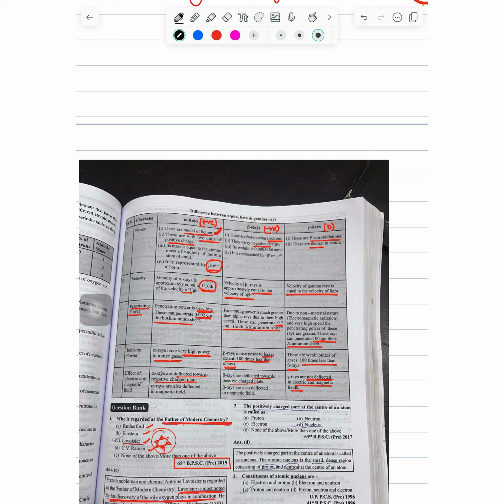Alpha rays are positively charged helium nuclei. Velocity of alpha rays 1/10 of velocity of light. Beta and gamma rays equal to light. Penetrating power maximum for gamma, least for alpha. Ionizing power maximum for alpha, least for gamma. Effect of electric field, alpha beta influenced, gamma uninfluenced.